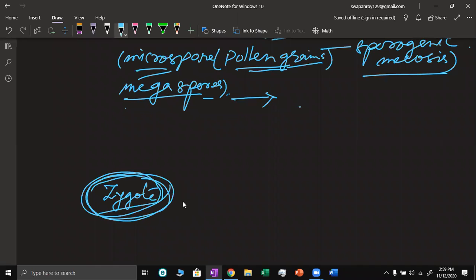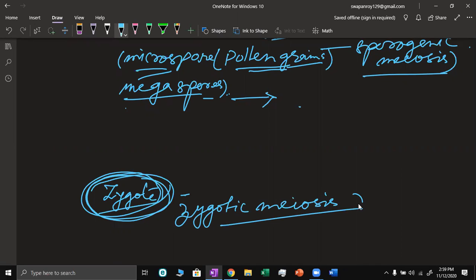After fertilization it produces a zygote, and meiosis occurs in the zygote. So that is called zygotic meiosis.